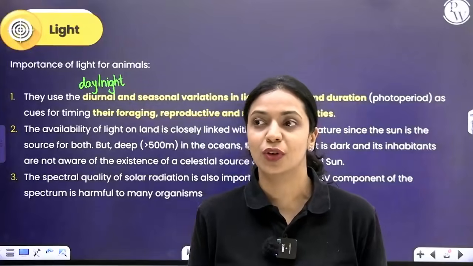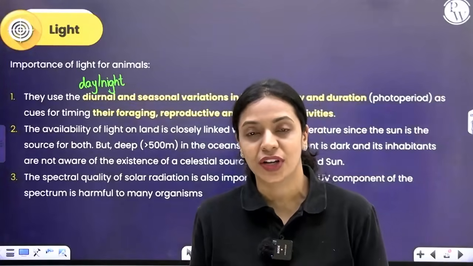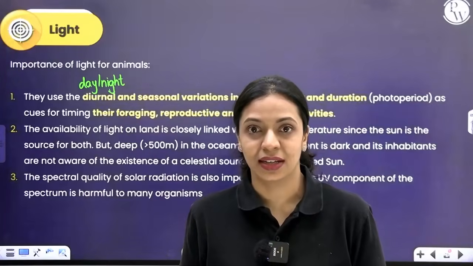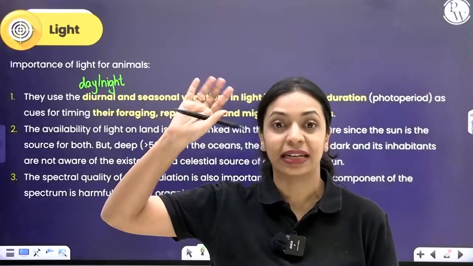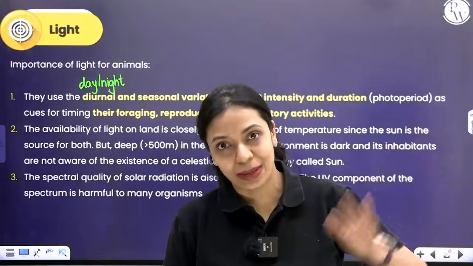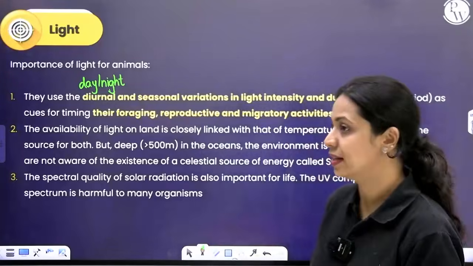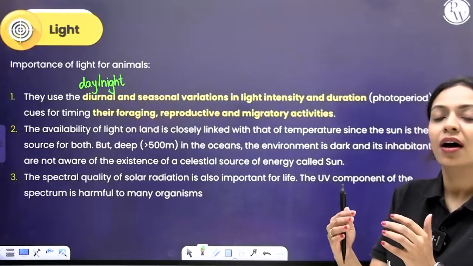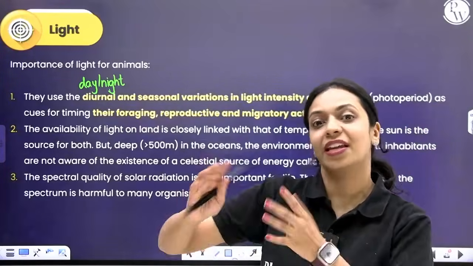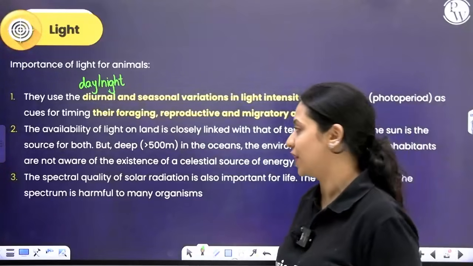For example, nocturnal animals like bats and cockroaches get out to forage and find food only at night, right? They depend on the light to perform their activities. For reproduction, for migration, for all of these different things, animals depend on light, and they rely on the cues that they get from variation in light intensity and duration, diurnal as well as seasonal variations.